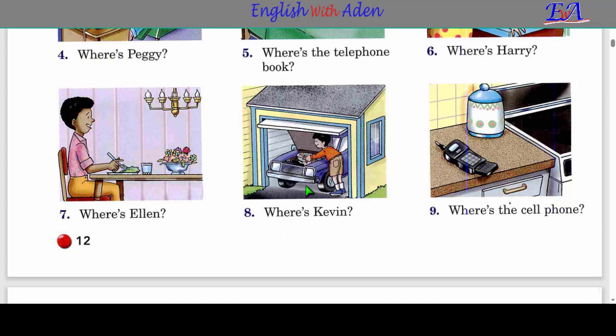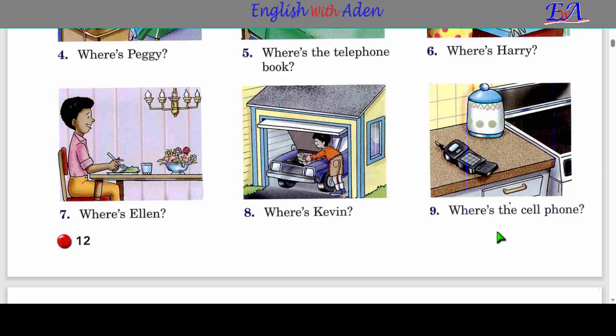So gaarigalka waxaa la yidhaha garage. Where is Kevin? He is in the garage. Kevin maye wuxuu ku sugan yahay garageka ama gaarigalka. Where is the cell phone? Mobilka ama telefoonka maye. And pause the video.